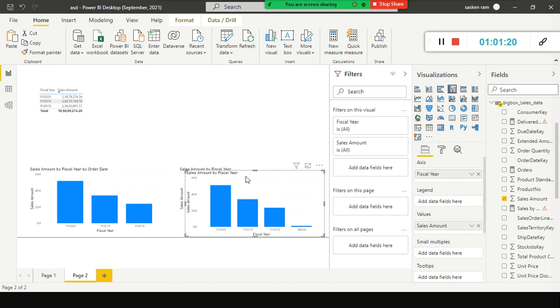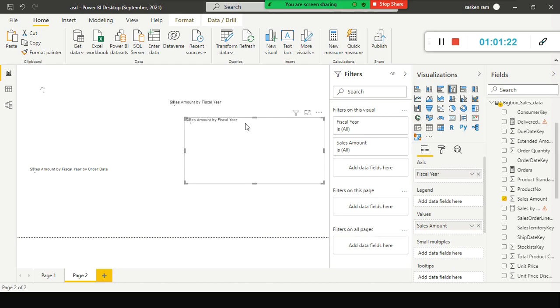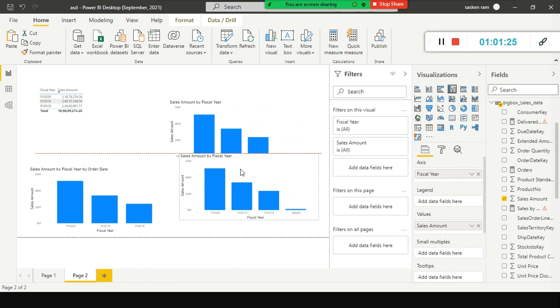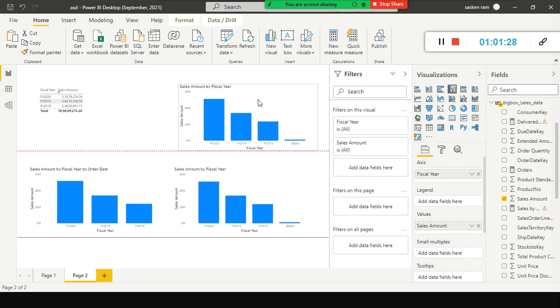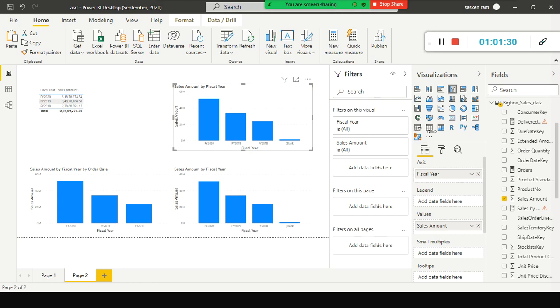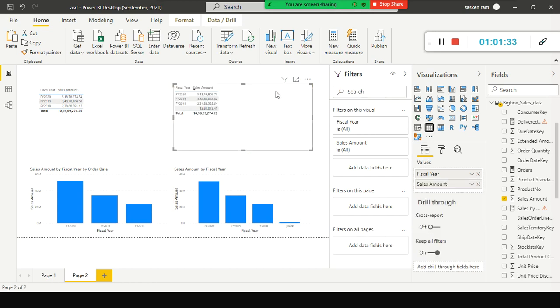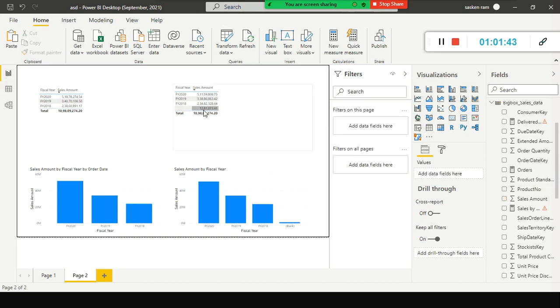Without DAX, we have done this. Did I use DAX here? Nothing. So this is the table. Here these values are 511, 518. For example, if we keep 518 here and 511 here, that's all. We don't have anything here.